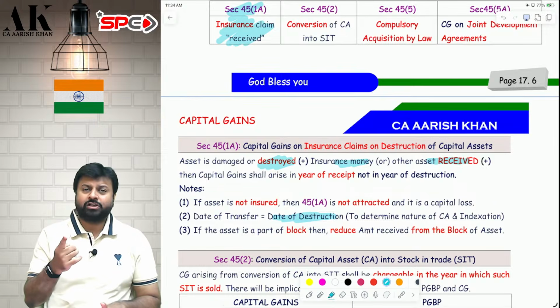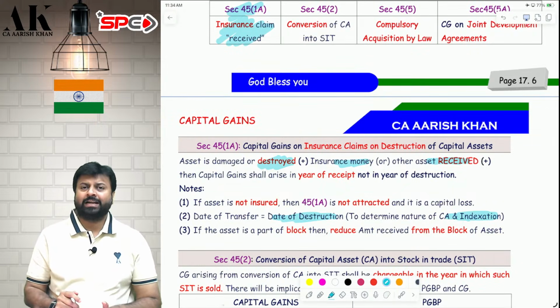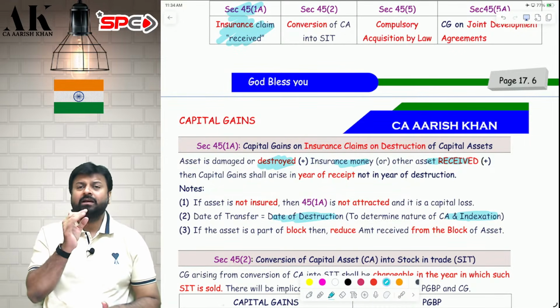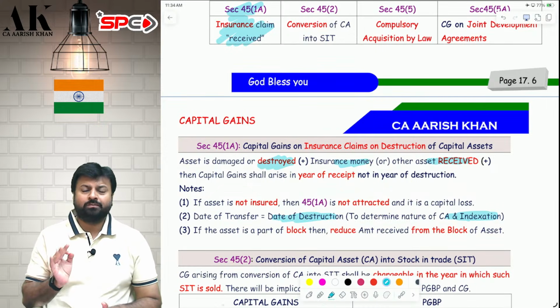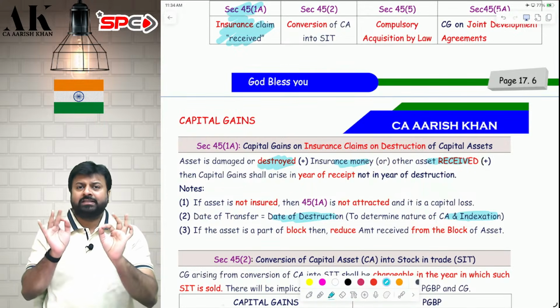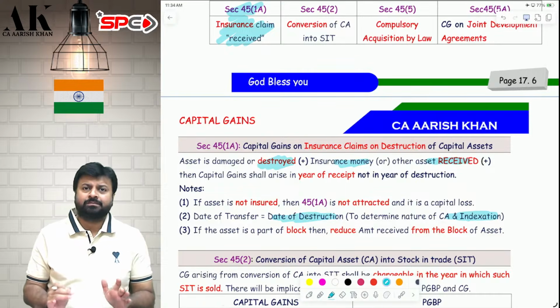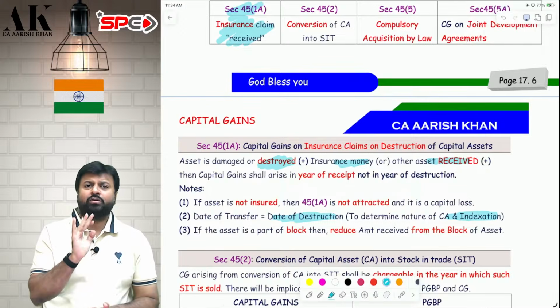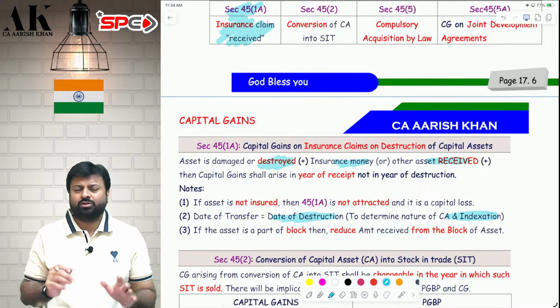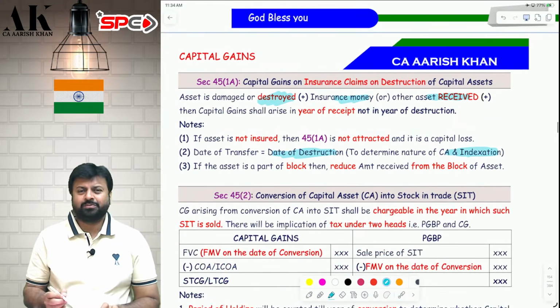And if the date of destruction is before 23rd July 2024, then you will also be eligible for indexation, because indexation depends upon the date of transfer. So, year of chargeability is year of receipt. Year of transfer is year of destruction. As simple as that. Period of holding will be counted till year of destruction. Indexation will be counted till year of destruction if the destruction happens before 23rd July. After 23rd July, it is not possible, except in one case. This is what this section is all about.